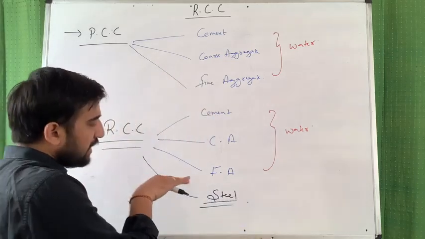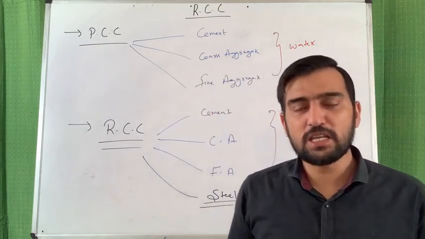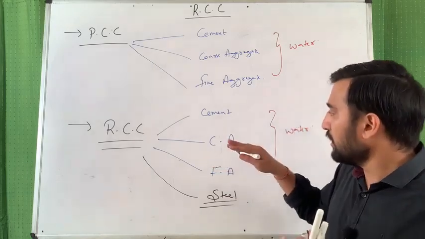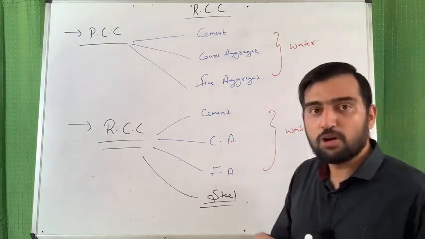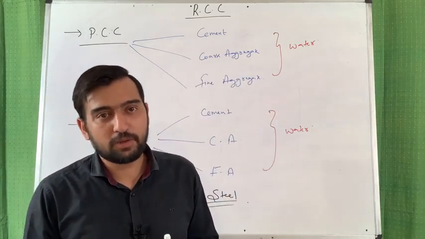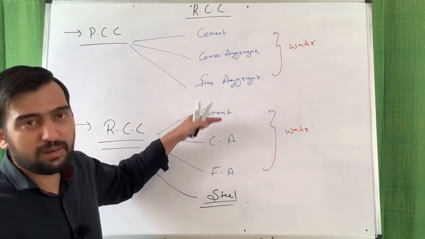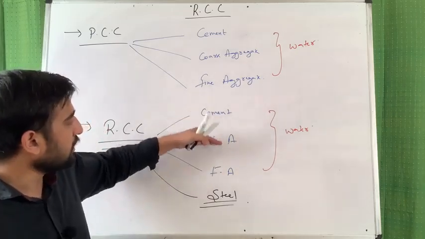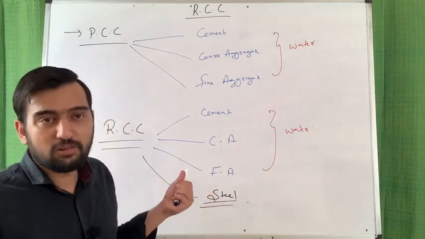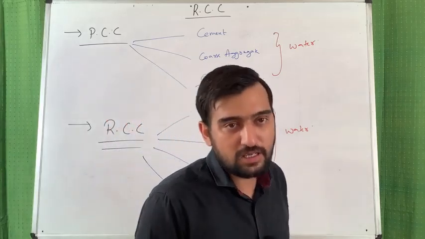So by embedding these steel bars in your normal concrete, your concrete becomes good or strong in tension other than compression. It becomes strong in tension. Actually, concrete is not becoming strong in tension, but steel is providing strength in the tensile zone. So we generally keep our steel in the tension region.